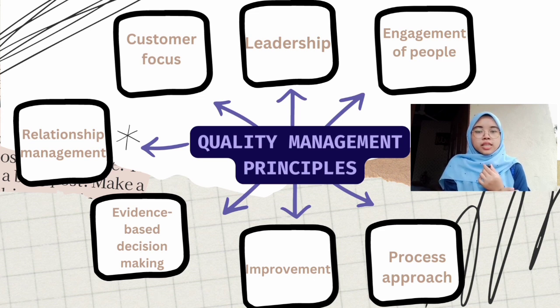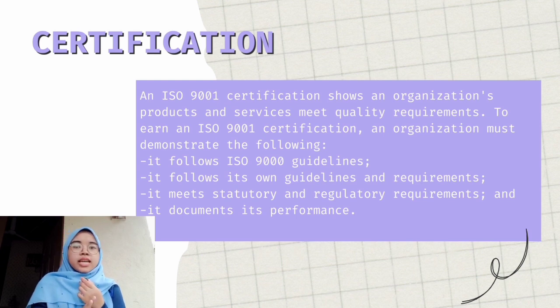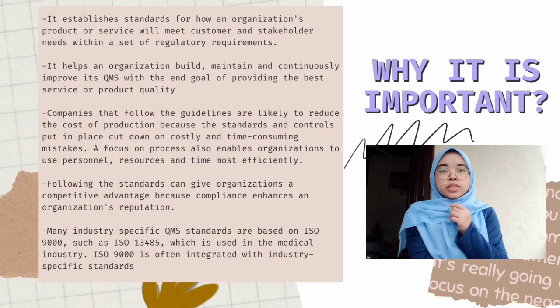Relationship management. Organizations should focus on fostering a mutually beneficial relationship with partner organizations, including suppliers, service providers, and contractors. ISO 9001 certification. An ISO 9001 certification shows an organization's products and services meet quality requirements. To earn an ISO 9001 certification, an organization must demonstrate the following. It follows ISO 9000 guidelines, it follows its own guidelines and requirements, it meets statutory and regulatory requirements, and it documents its performance.